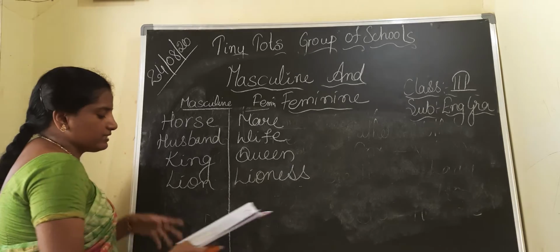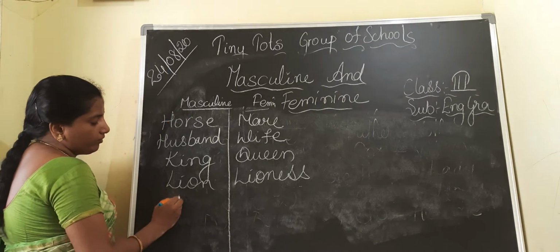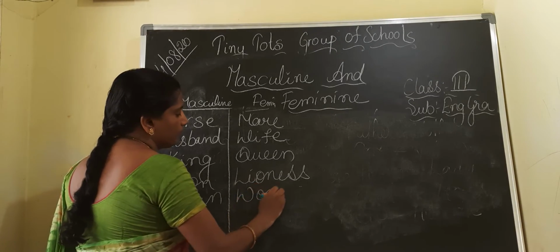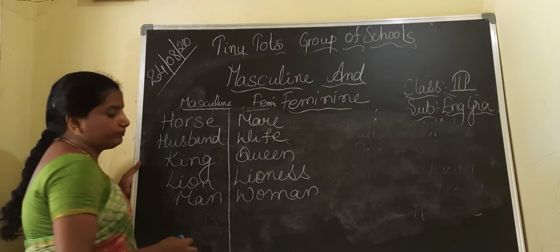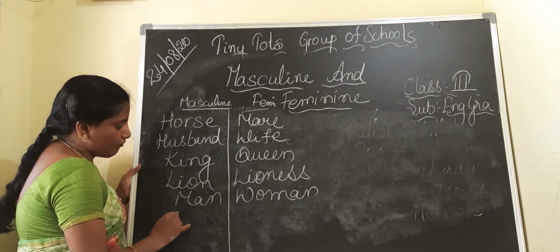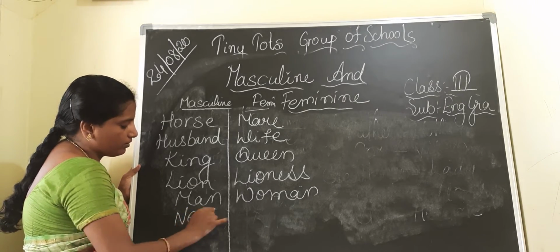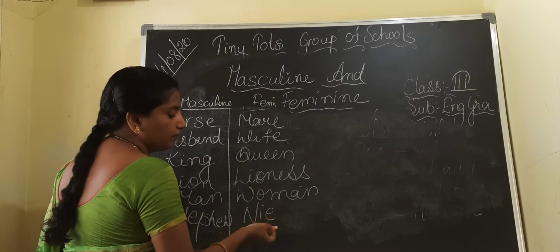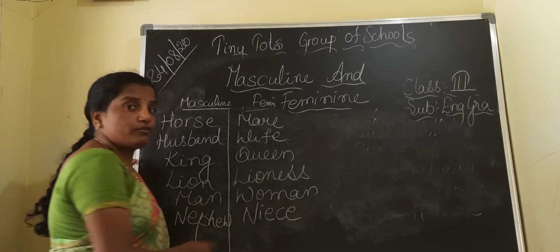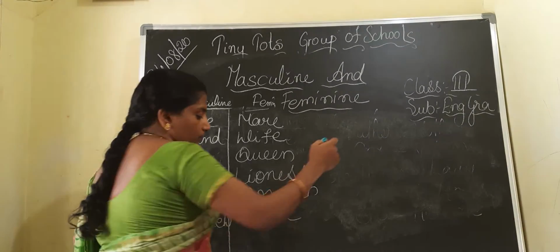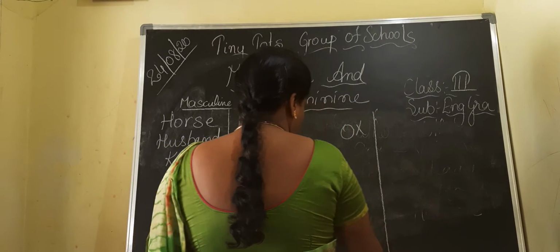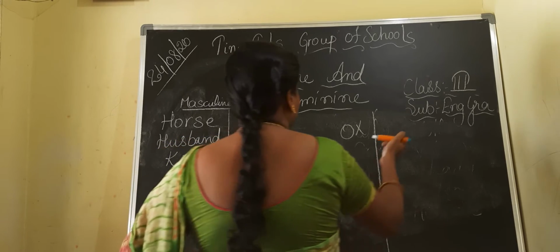Lion, lioness, man, woman. Man, woman, nephew, niece. Nephew, niece, ox. Ox also we can give cow. Cow.